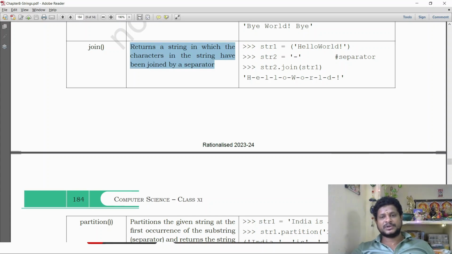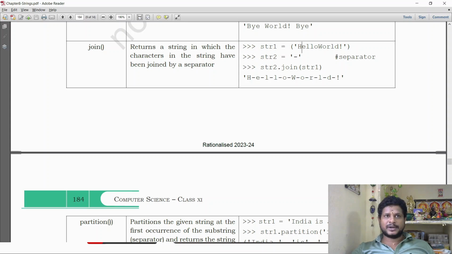See, string 1 is equal to hello world, string 2 is equal to the separator, hyphen, has been given. So each and every character will be joined with a separator. H hyphen E hyphen L hyphen L hyphen O hyphen W, like that it will join. String 2 has been joined with string 1. This is called the join function.